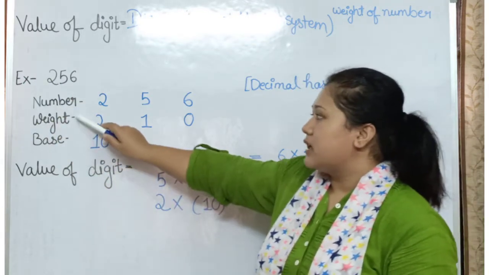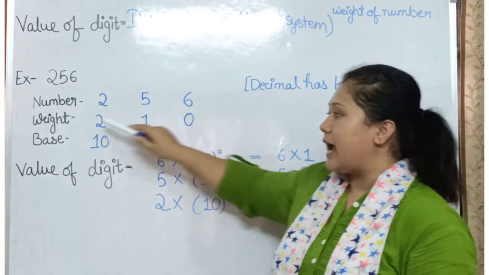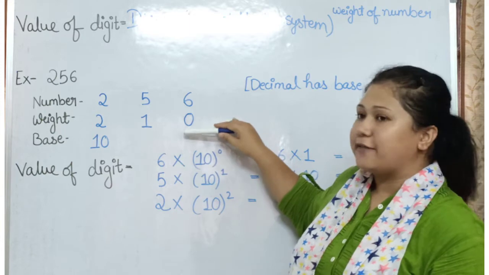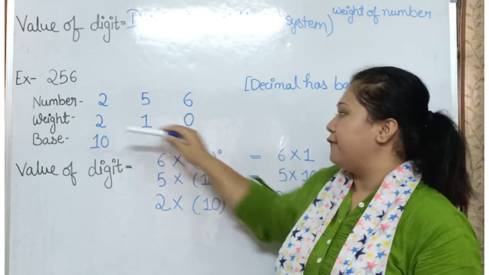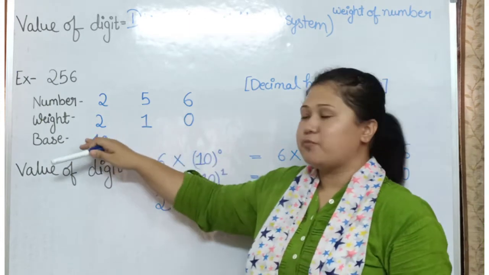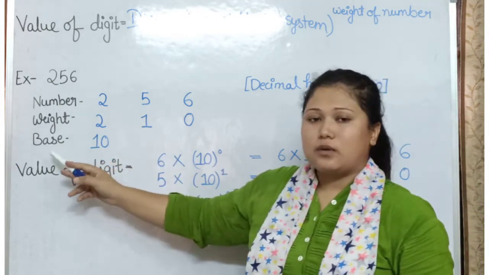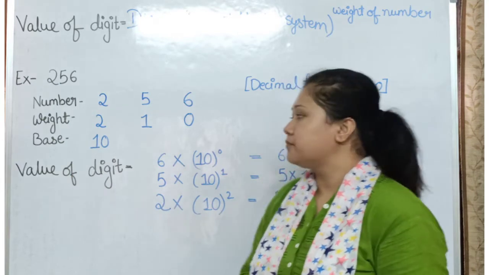So, the number is 2, 5, 6 and the weight is 2, 1, 0. It will start from here, right to left: 0, 1, 2. And as it is a decimal number system, the base will always be 10.